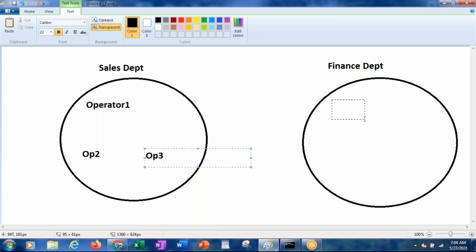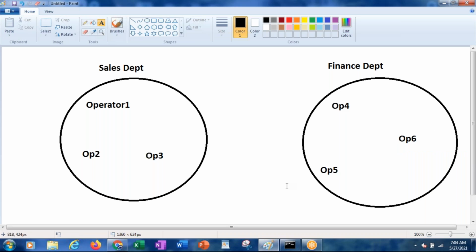Here we will have operator 4, operator 5, operator 6. So like that, 3 people here, 3 people here. In this department, these 3 operators are called one group, and here these 3 people are one group.